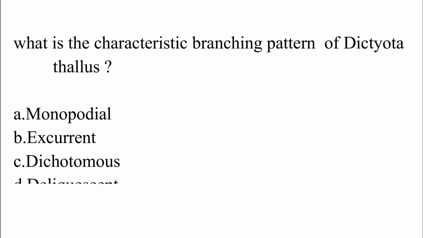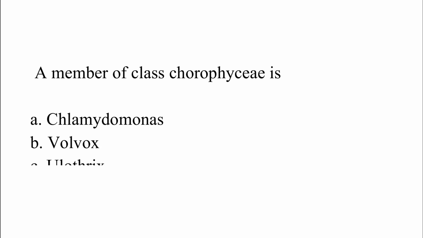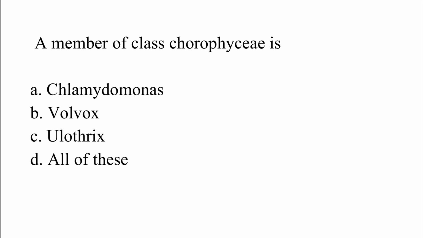Which is the characteristic branching pattern of Dictyota thallus? Option A, monopodial. Option B, excurrent. Option C, dichotomous. Option D, deliquescent. The correct answer is option C, which is dichotomous. A member of class Chlorophyceae is: option A, Chlamydomonas. Option B, Volvox. Option C, Ulothrix. Option D, all of these. The correct answer is option D, which is all of these.